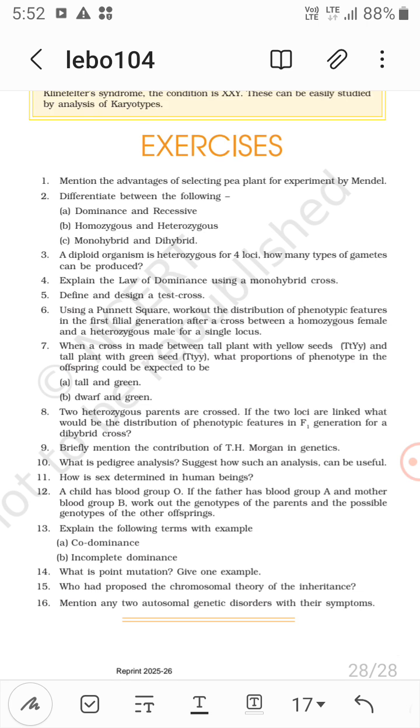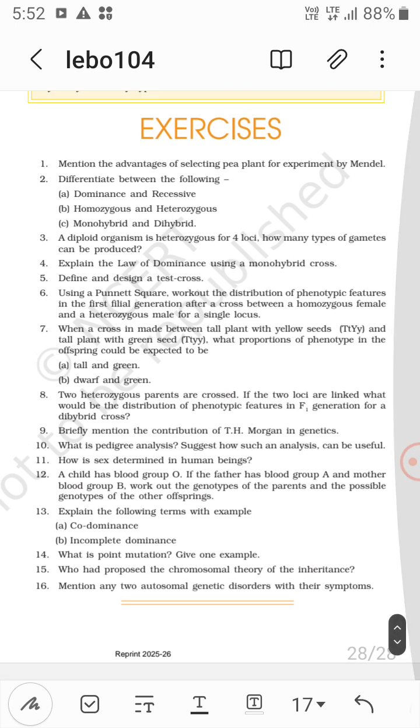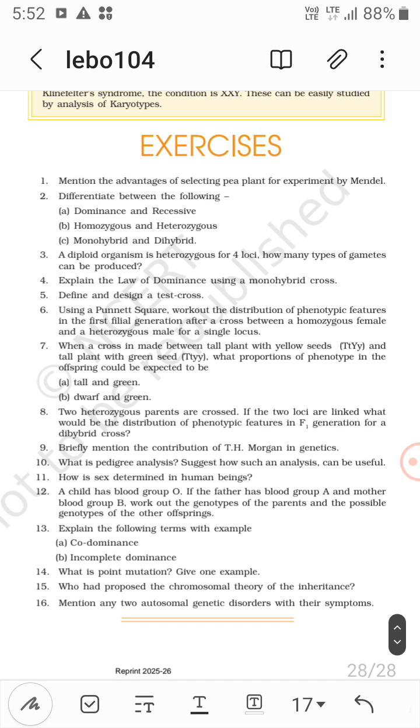What is a point mutation? A point mutation is a change in the genetic material. Give one example: sickle cell anemia, a change in a single base pair. GAG is converted to GUG, so glutamic acid is substituted by valine. So this is how it happens.